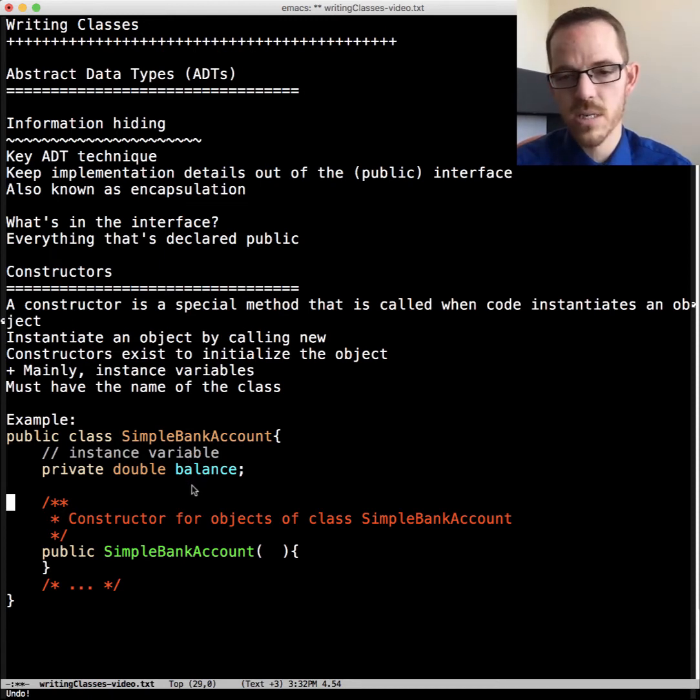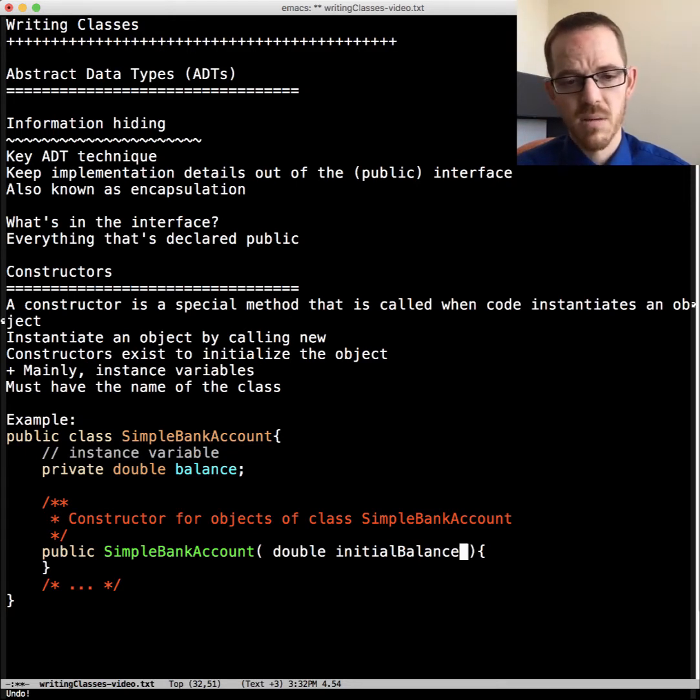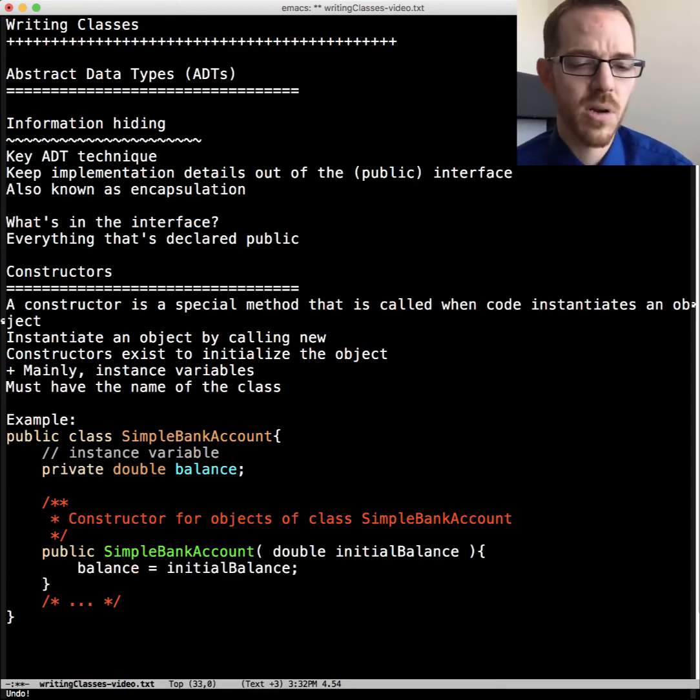Exactly, no changes. Okay, and we could have a constructor that doesn't take any parameters, or one that does have parameters. And so here we're passing it a double, and then inside of this, we take that parameter and set the instance variable. We initialize it here because the constructor is called before any other code.